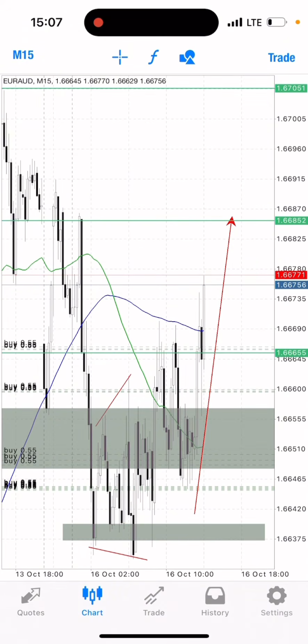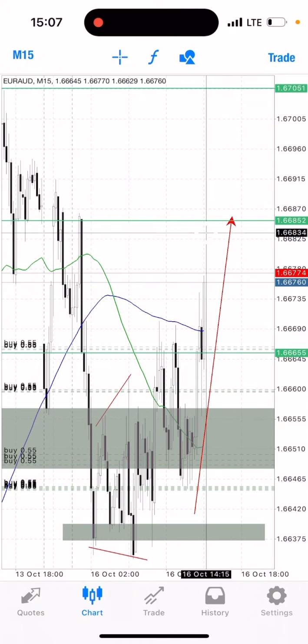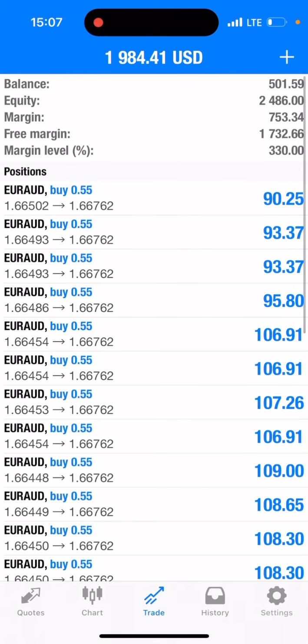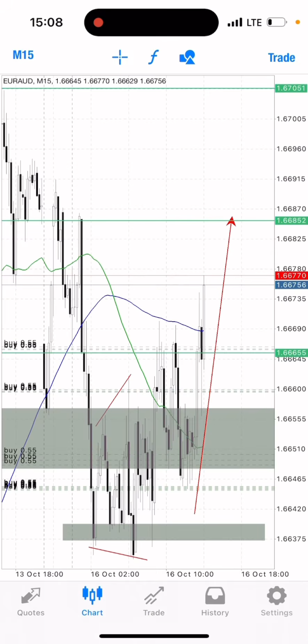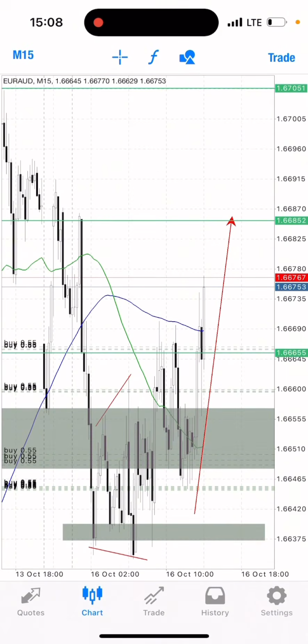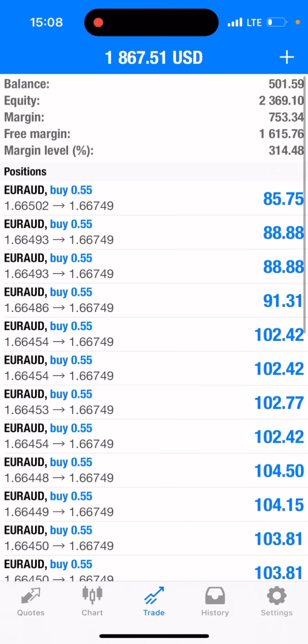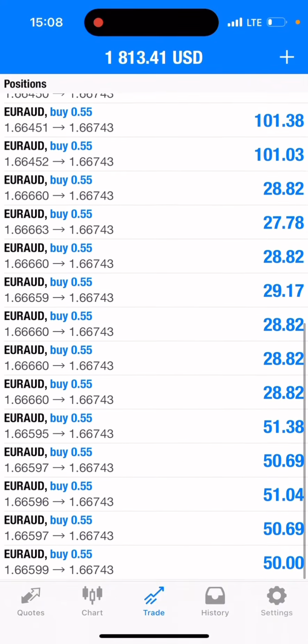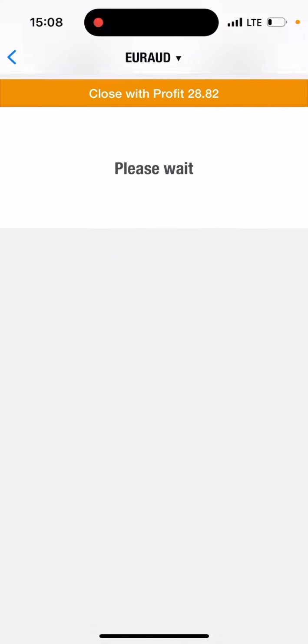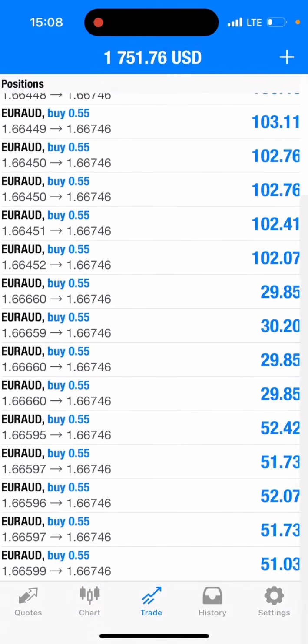It is skyrocketing, going to our take profit two right now. My target was to take this $500 to 2,000, but it is over 2,000 now because of the positions which I added. So I'm going to close some of my positions now and set break even to hold some more position. Firstly, I'll close the positions which I started with.